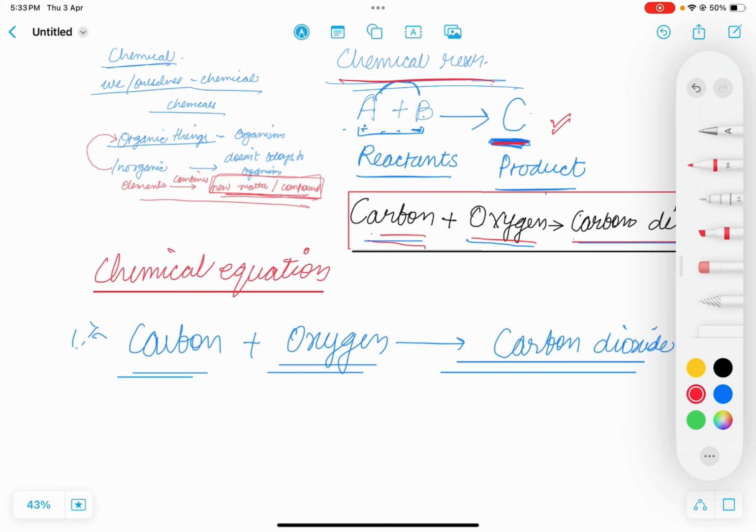Like carbon, we will write capital C for carbon. As we all know, carbon is represented by C, capital C. For oxygen, as oxygen gas is taking part in the reaction, we will write O2 here, not just O but O2. And what is carbon dioxide? CO2. CO2 is getting produced, so we will write CO2 here. So this is a chemical equation.